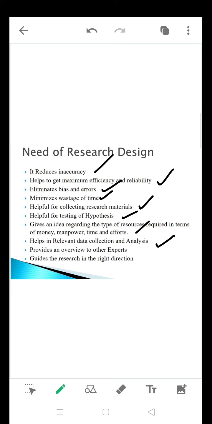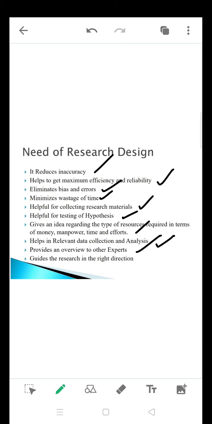As I told you, tools and techniques are already decided. According to those tools, you are going to collect the data, and according to the set statistical tools, you are going to make the analysis, which gives an accurate outcome for your research and provides an overview to other experts. Those who are reviewing your report get an overview of your research process, what exactly you are going to do in your research. So it gives some inputs to experts by looking at your research design: yes, this researcher is going to follow this exact process.